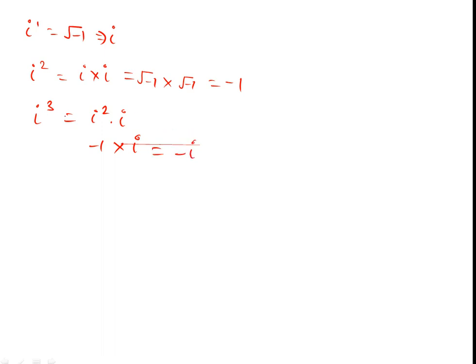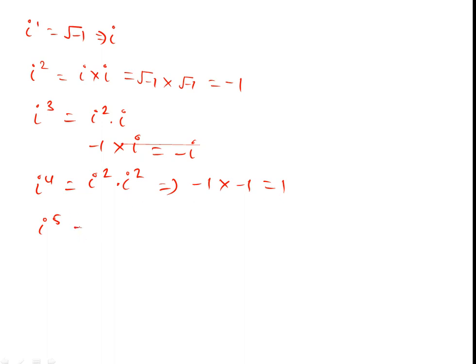Iota to the power 3 is minus iota. And iota to the power 4 is iota to the power 2 into iota to the power 2. Iota to the power 2 is minus 1, and iota to the power 2 is minus 1. So we can write it as 1. Is that clear?